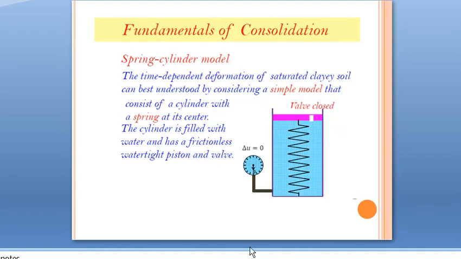Okay, this is the spring cylinder model. Here a cylinder is attached, and inside the cylinder a spring is attached. It is filled with water. Initially the valve is closed. Here the valve is closed and it is fully filled with water.